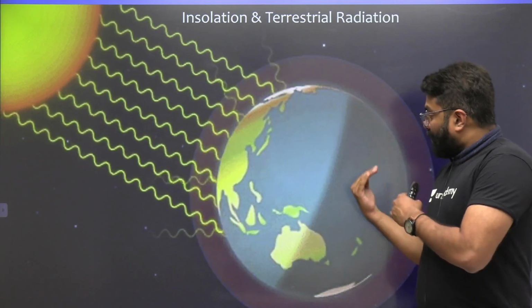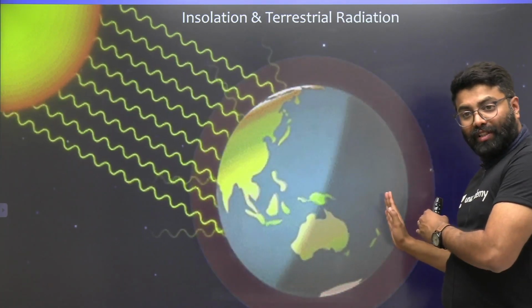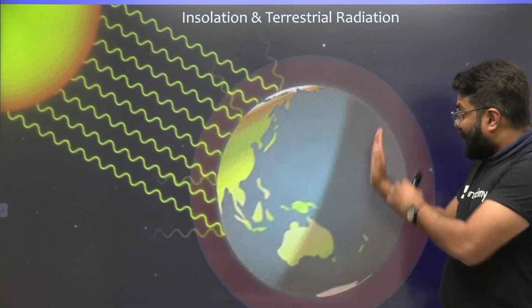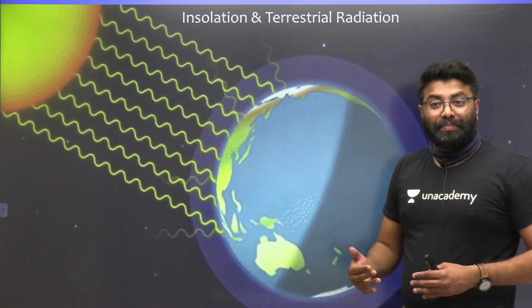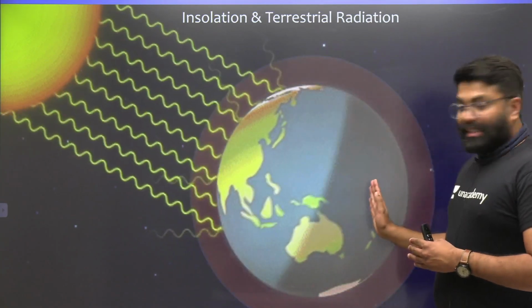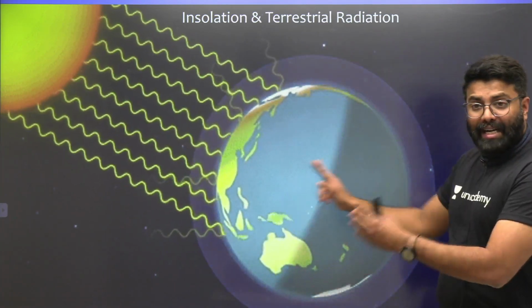You can notice that the part of the Earth which is facing the sun is day, the other part of the Earth which is not facing the sun is night. So this side is dark. So what is darkness, friends? Darkness is absence of light. Absence of light is dark here. You can see day and night. So rotation of the Earth gives us day and night.